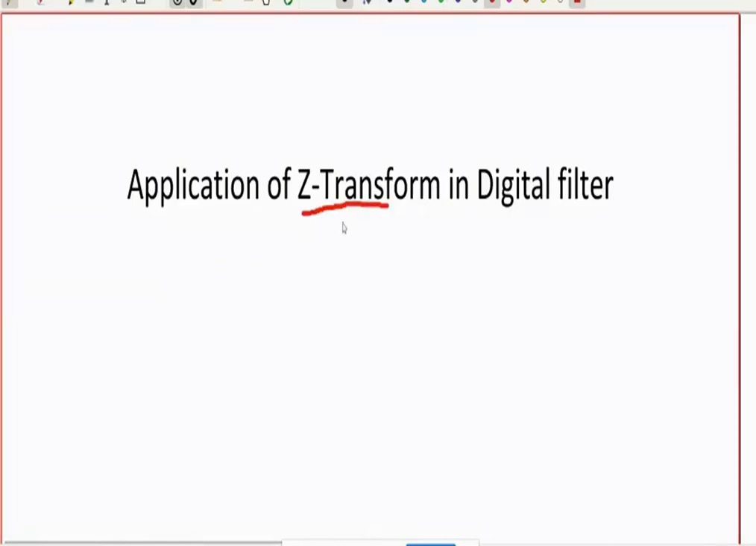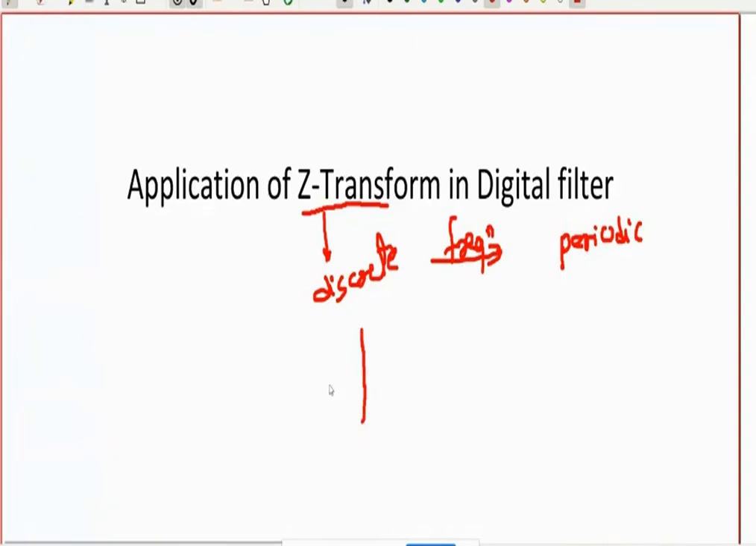Z transform is used for discrete signal, and discrete in the frequency domain is nothing but periodic. Conversion of a discrete signal in the frequency domain is nothing but periodic. So your Z transform will have a periodic nature. After Z transform, the signal will have periodic nature. That's why you plot the ROC on one circle.